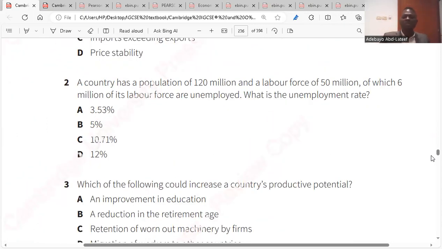A country has a population of 120 million and a labor force of 50 million, of which 6 million of its labor force are unemployed. What is the unemployment rate? What's the formula for unemployment rate?